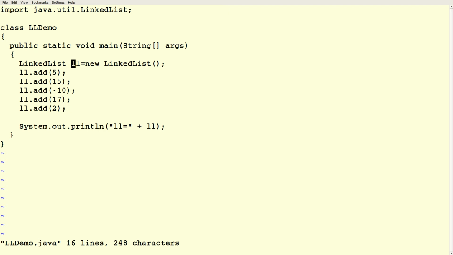So the syntax for doing that is to, after you say LinkedList, put angle brackets and the name of the class that you're planning to make a linked list of. So that will specify a linked list of integers.